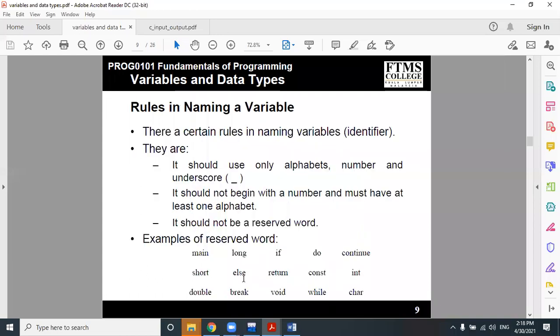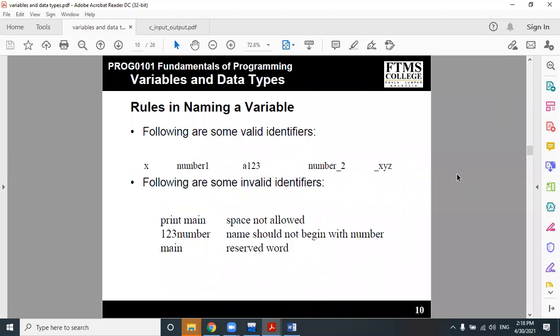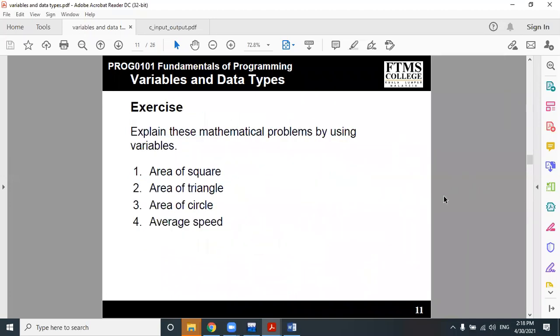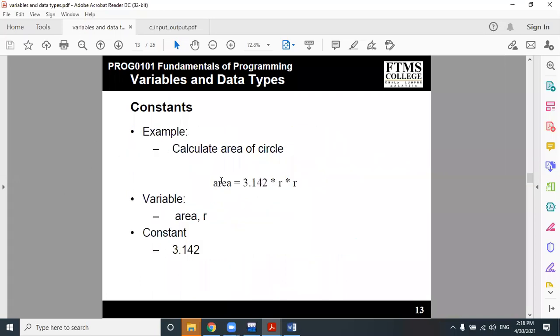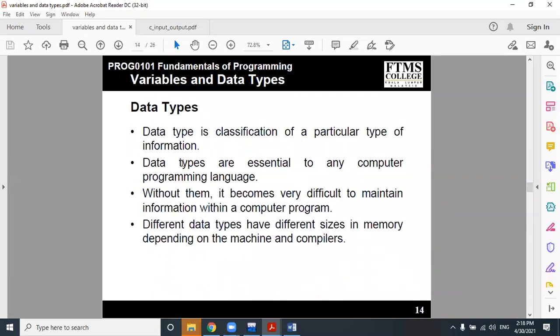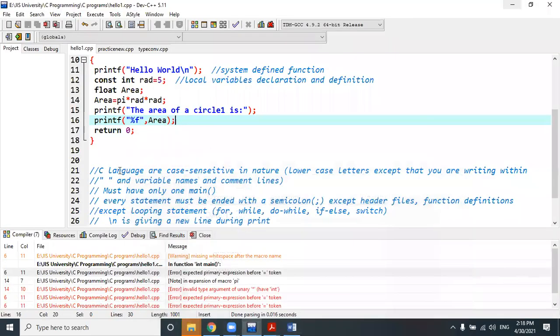Now these are the examples of various keywords. A couple of keyword examples have been given to you. These are the rules which I already told. The constant keyword I have already declared in front of you. What is a constant? Data types I have already declared, right? Some of the data types I still need to show.